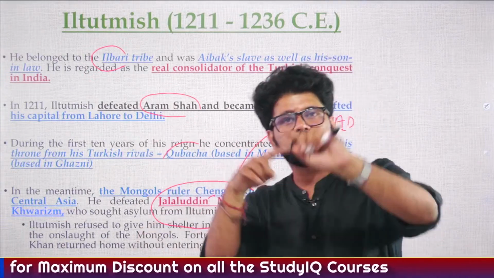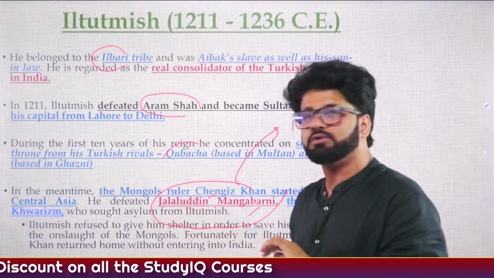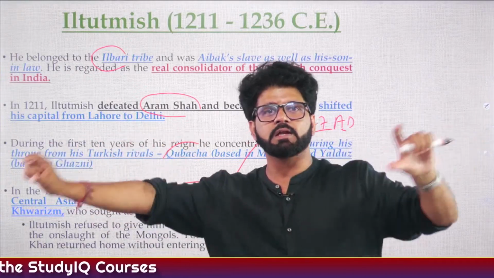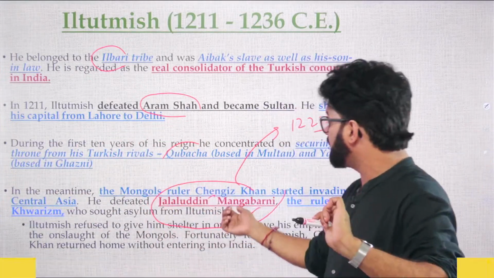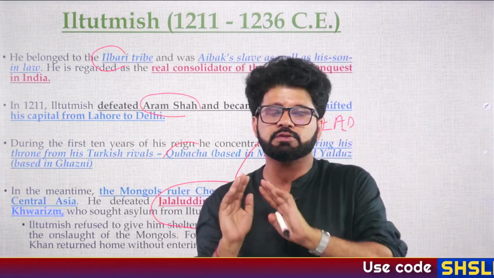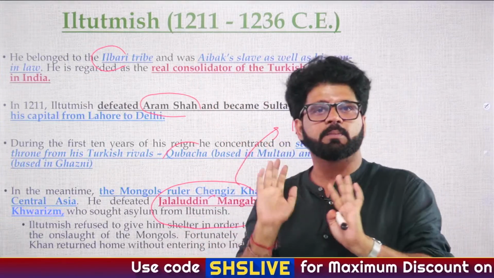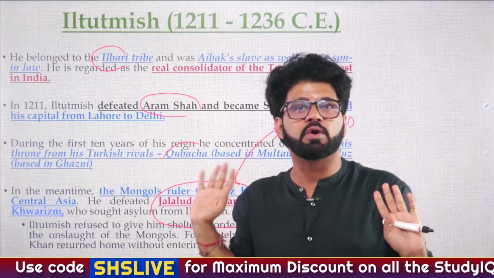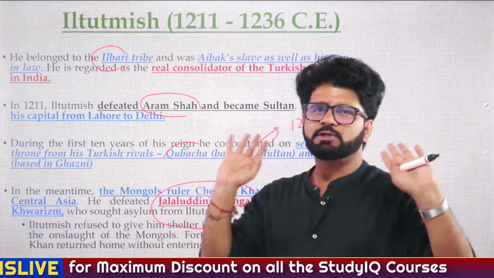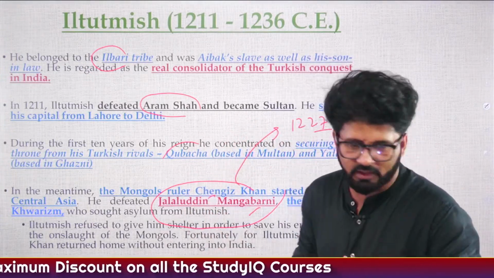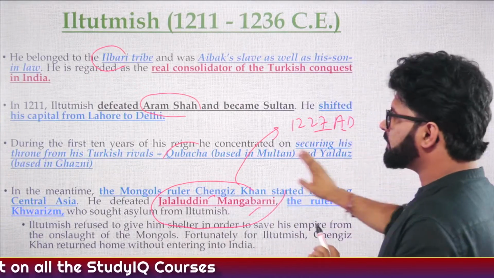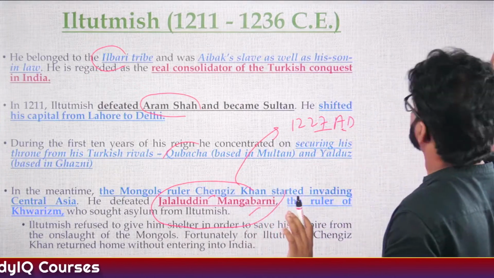Even when he was running here and there as a nomad, Jalaluddin Mangbarni was defeating one kingdom after another in Central Asia. If you read his history, he is an awesome guy, you will be impressed. But Iltutmish was like, bro, I will not give you asylum. I don't want to die. And that's what happened. So this part you have to understand. Fine. So Jalaluddin Mangbarni, Khwaziram Shah, no asylum.